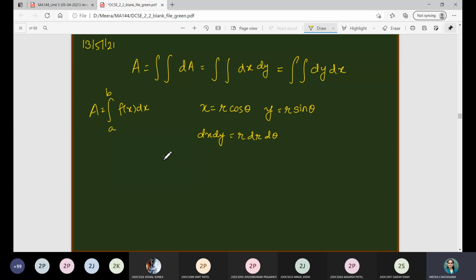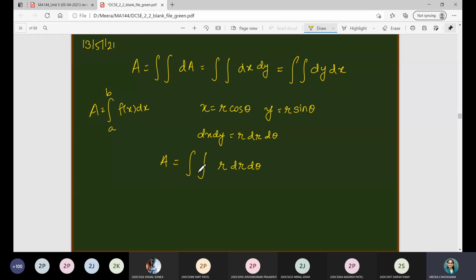So whenever we use polar coordinates, the area will be represented by double integration r dr d theta, where the limits of r and theta will be obtained from the region and from the figure, right? So let us discuss some examples based on this concept.